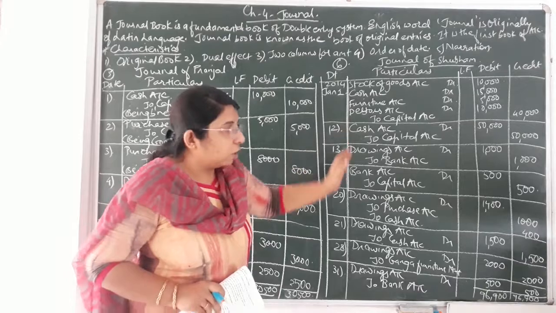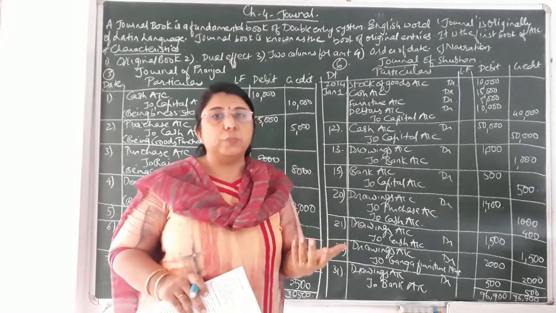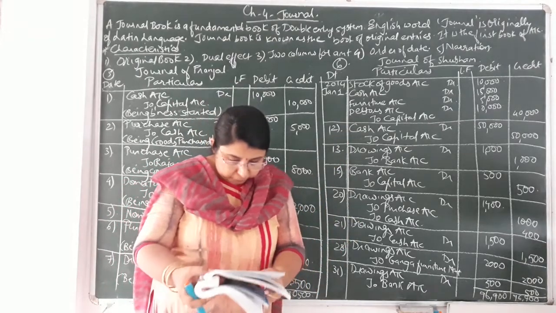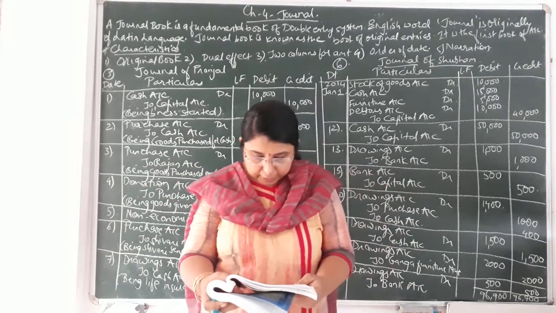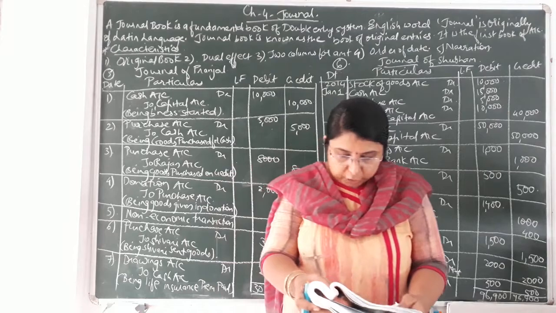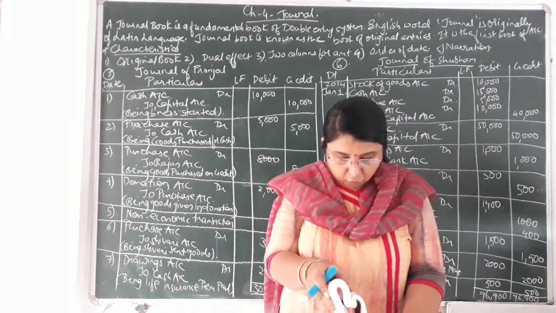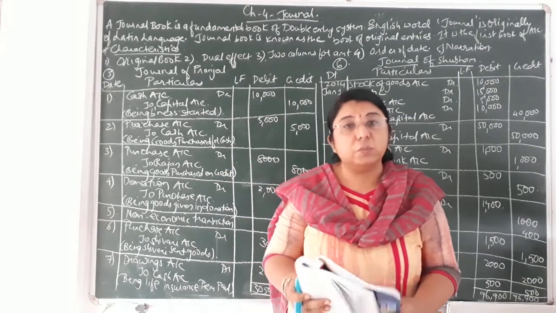Here I have not written it, I will orally dictate what the narration should be. Let us read the first transaction. Introduced goods of rupees 10,000, cash rupees 15,000, furniture rupees 5,000, debtors of rupees 10,000 and commenced business.